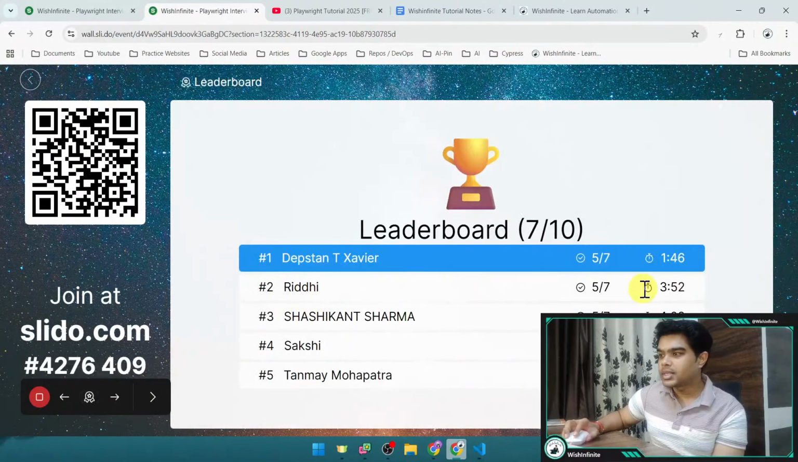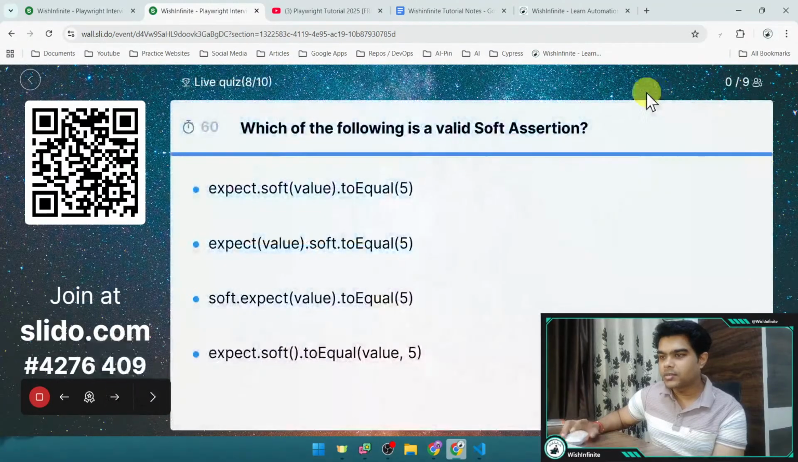Let me just quickly see the leaderboard. Now we have Javier still on top, and then we have Riddhi, Shashikant, Sakshi, and Tanna. Okay, now let's go to the next one.